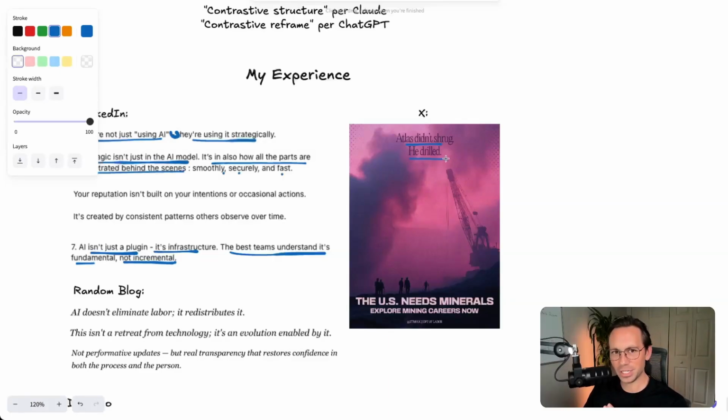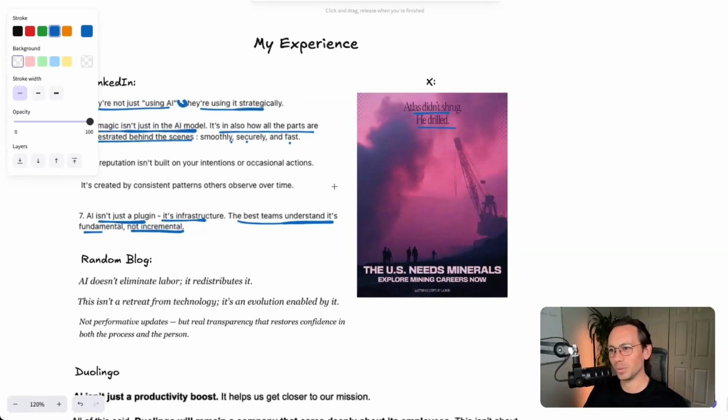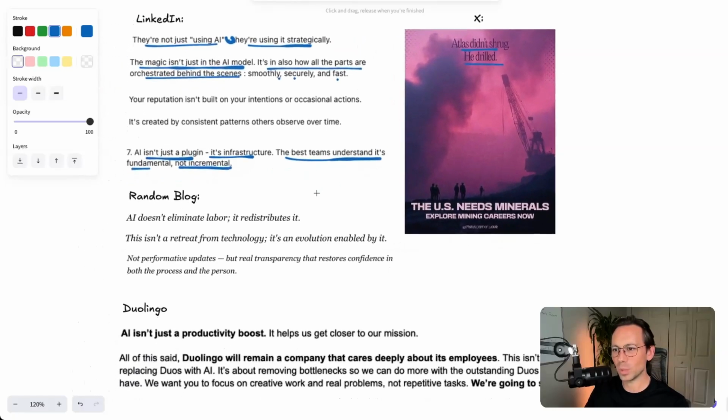And what I imagine this writer did is went to ChatGPT, and this was just like a mock-up of something creative here to create as a copy. Probably asked it for a bunch of ideas. Negation was at least one of them. They selected this idea. Atlas didn't shrug, he drilled. It was a negation-based copy. So you can see it's not just sentences, but we're seeing it in advertising as well.